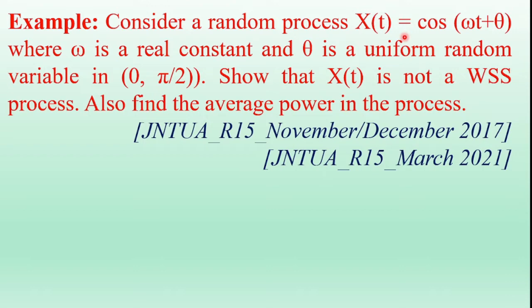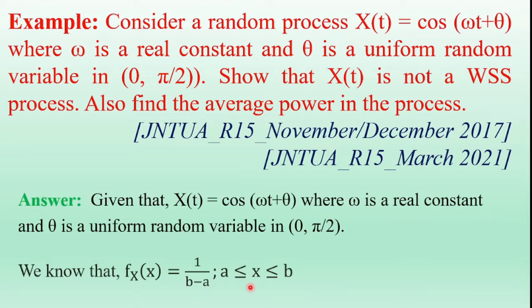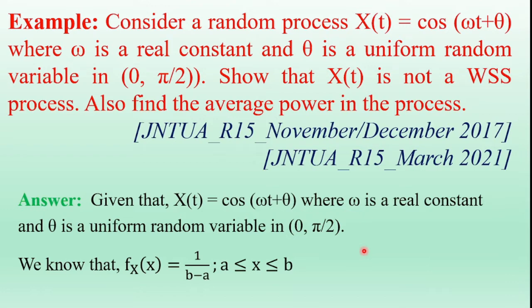Coming to the solution, given that the random process x of t is equal to cos of omega t plus theta. Here omega is the constant and theta is the uniform random variable over the interval 0 to pi by 2. We know that the basic expression of the probability density function of the uniform random variable is 1 by b minus a over the interval a to b. Here theta is a uniform random variable, and the interval is 0 to pi by 2.